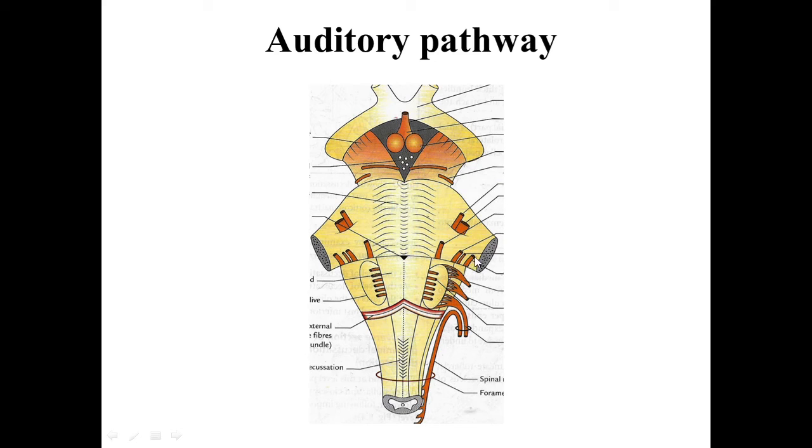The cochlear part lies lateral to the vestibular part. So the cochlear nerve enters the medulla at the junction of the pons and the medulla, lateral to the facial nerve. And then this cochlear nerve bifurcates into two parts and enters the medulla.